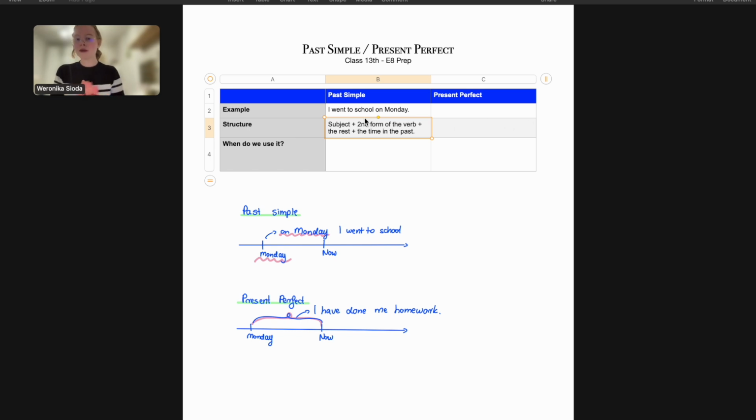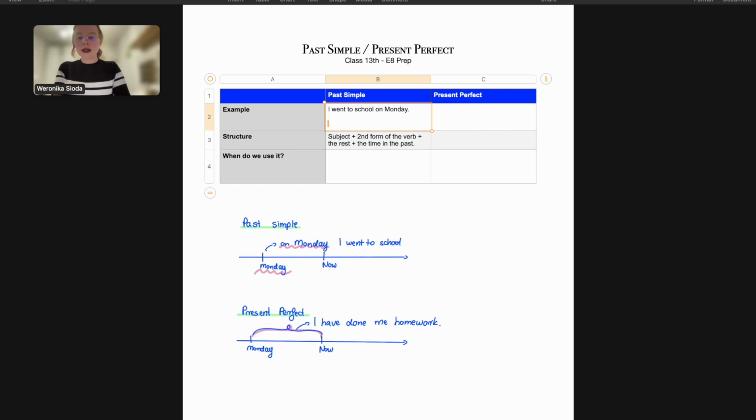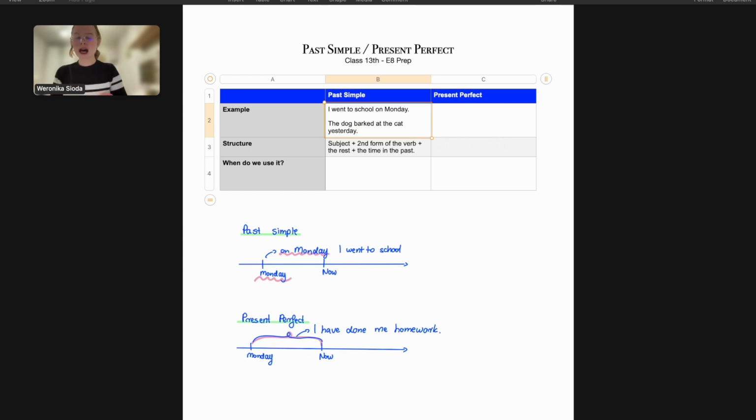Okay, so let me give you another example. I can say, for example, that the dog, this is the subject, barked. Okay, this is the past form of the verb to bark. Barked at the cat. This is the extra detail part. The dog barked at the cat yesterday. And that is the time when this activity took place.